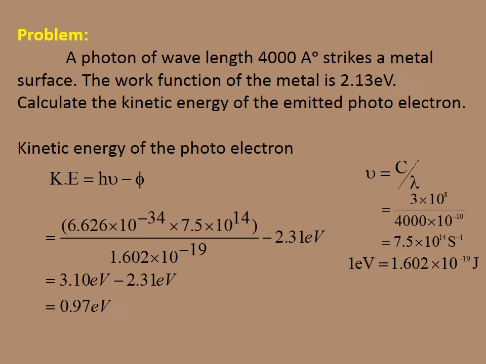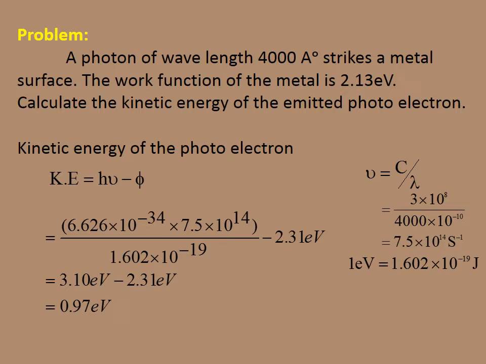The kinetic energy of the photoelectron is given by the formula KE equals h nu minus phi. Here the wavelength is given, so it should be converted into nu. You know very well, nu will be equal to c by lambda. Substituting the values, c equals 3 into 10 to the power of 8, and lambda equals 4000 into 10 to the power of minus 10 meter. Therefore, it will be equal to 7.5 into 10 to the power of 14 second power minus 1.